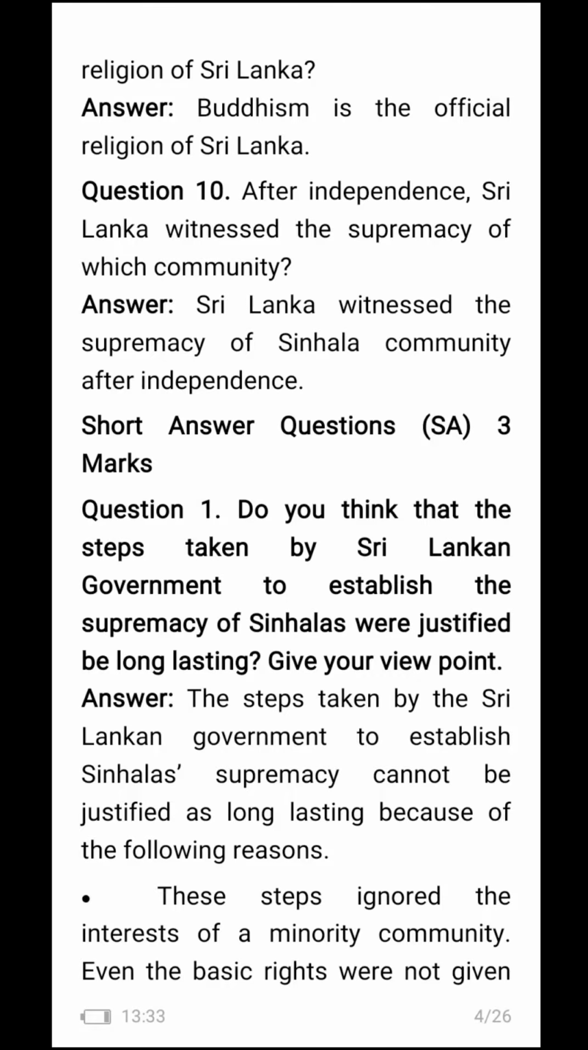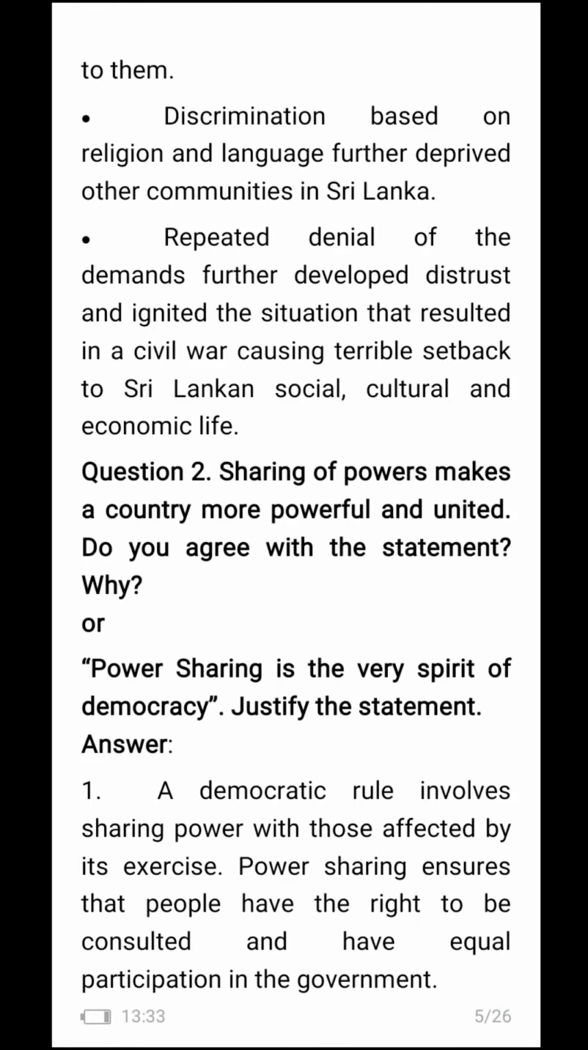These steps ignored the interests of a minority community. Even the basic rights were not given to them. Discrimination based on religion and language further deprived other communities in Sri Lanka. Repeated denial of the demand further developed distrust and ignited the situation that resulted in a civil war, causing triple setback to Sri Lankan social, cultural, and economic life.